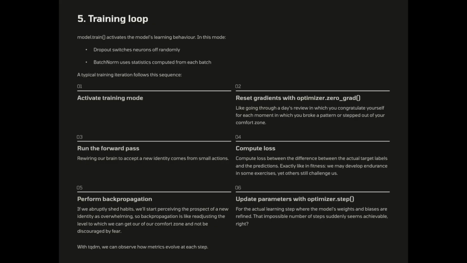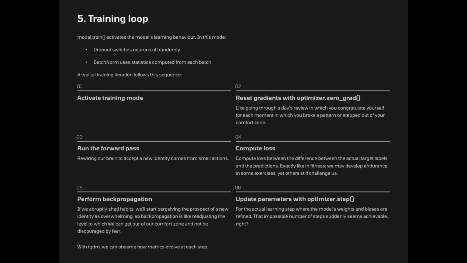3. Run the forward pass. Rewiring our brain to accept a new identity comes from small actions. 4. Compute loss between the actual target labels and the predictions. Exactly like in fitness, we may develop endurance in some exercises, yet others still challenge us. 5. Perform backpropagation.